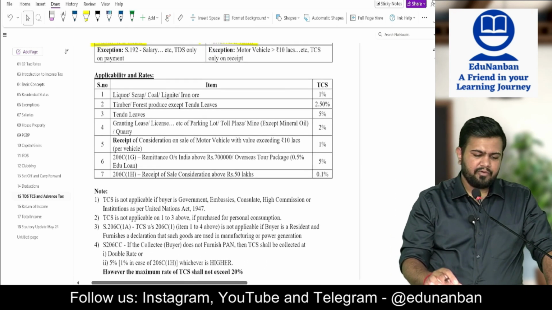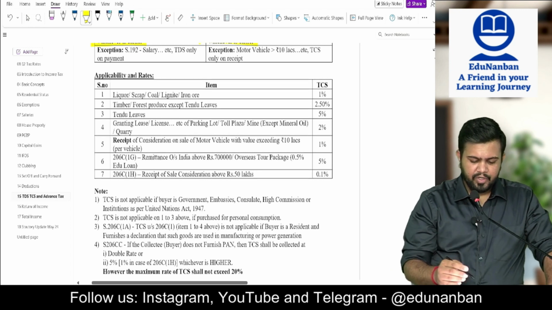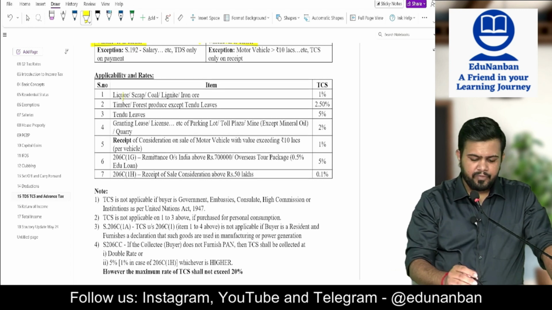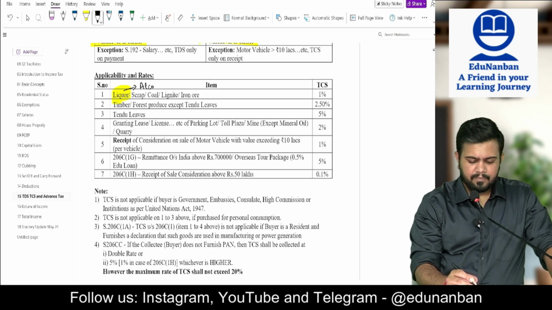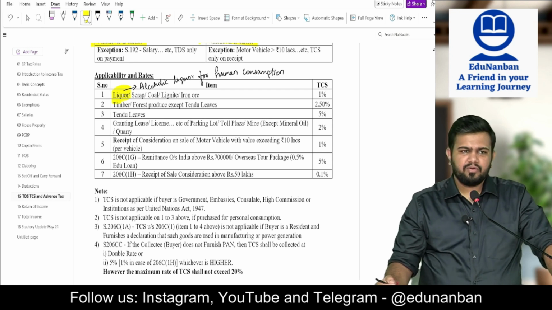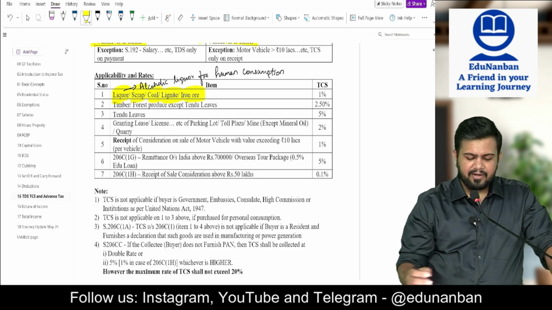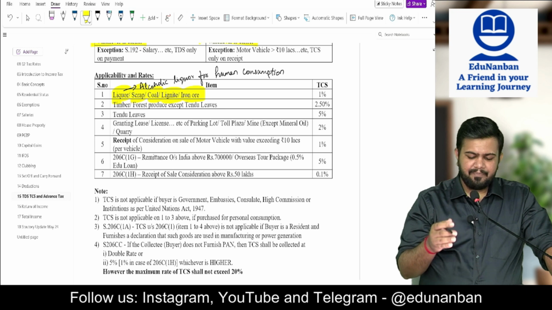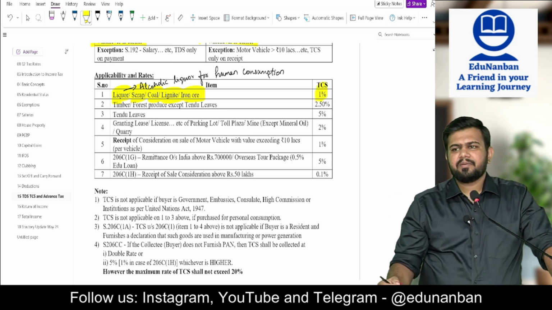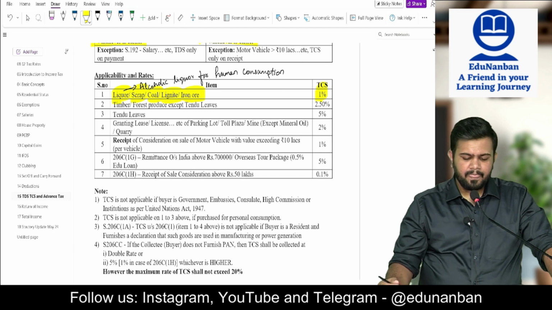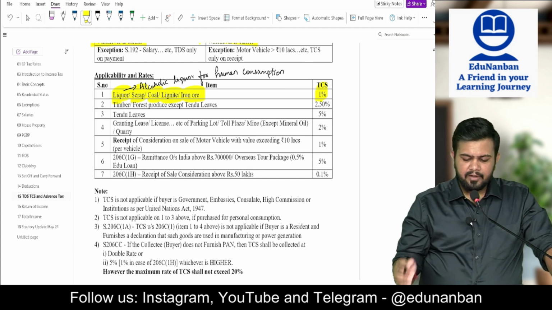Now let us see on what amount TCS applies. TCS applies on the sale of liquor. This liquor is alcoholic liquor for human consumption. Alcoholic liquor for human consumption, scrap, coal, lignite or iron ore. On all this, TCS is collected by the seller at 1%. Liquor, scrap, coal, lignite, iron ore, 1%.